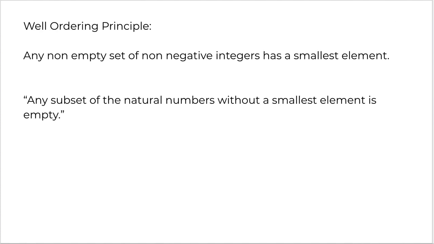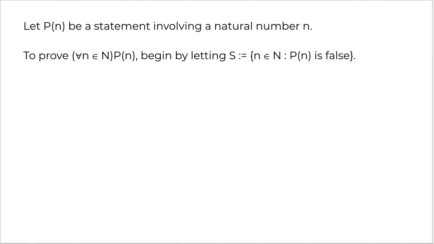Something called the well ordering principle. The principle states that any non-empty set of non-negative integers has a smallest element. That is, if you take a subset of the natural numbers in a set without the smallest element, it will be empty. So every non-empty set has a smallest element in it, right? We can use the well ordering principle to prove a few results. So let's start by understanding how we can do it.